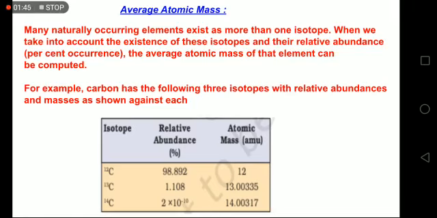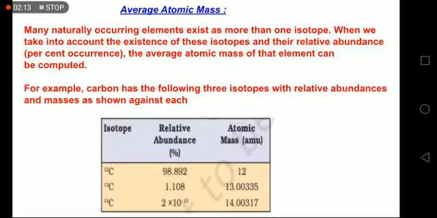So this should not be fractional, but you see that mass is related to the mass number, which we take in grams or u, and in some cases it is fractional. The answer comes from average atomic mass: many naturally occurring elements exist as more than one isotope, and the natural composition we take is called relative abundance, from which the average atomic mass of the element can be computed.